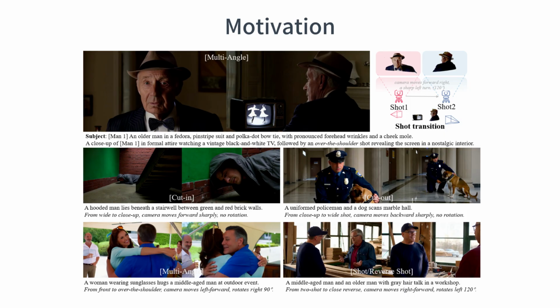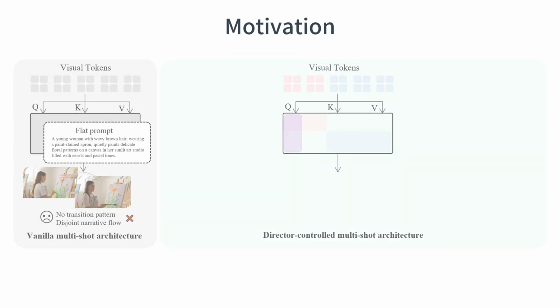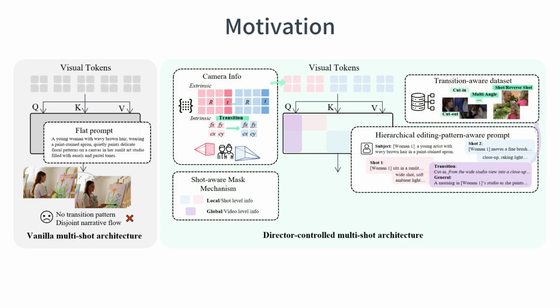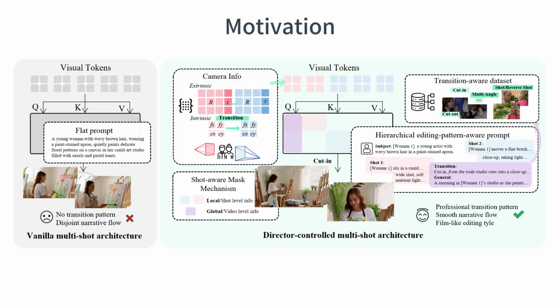generation. Our method allows users to explicitly control the transition type between adjacent shots, while simultaneously maintaining semantic consistency and cinematic coherence across the entire video. Specifically, our framework introduces transition-aware guidance together with camera motion-related auxiliary control signals, enabling the model to generate videos with much more natural and professional transitions.